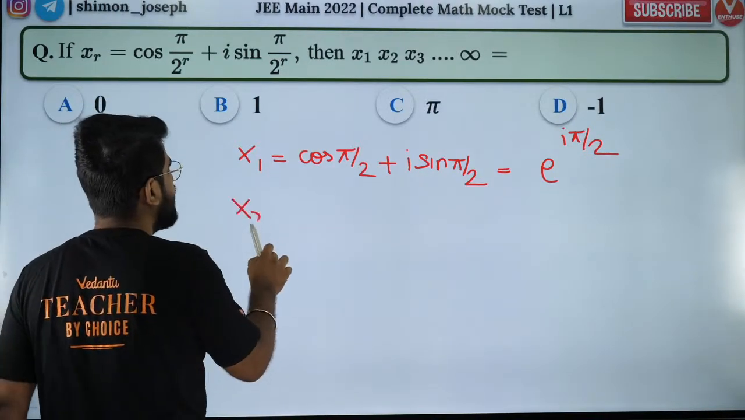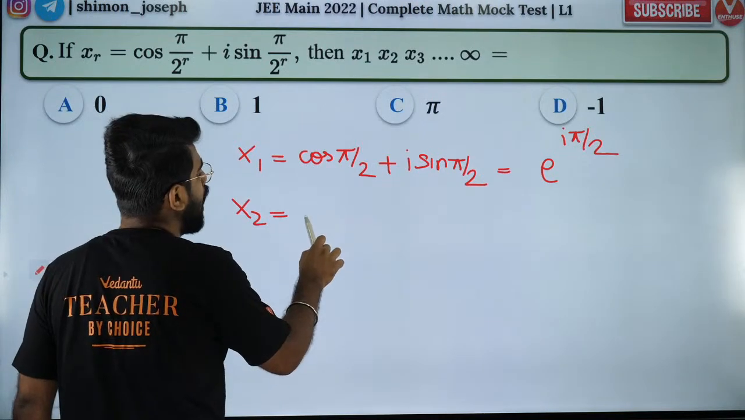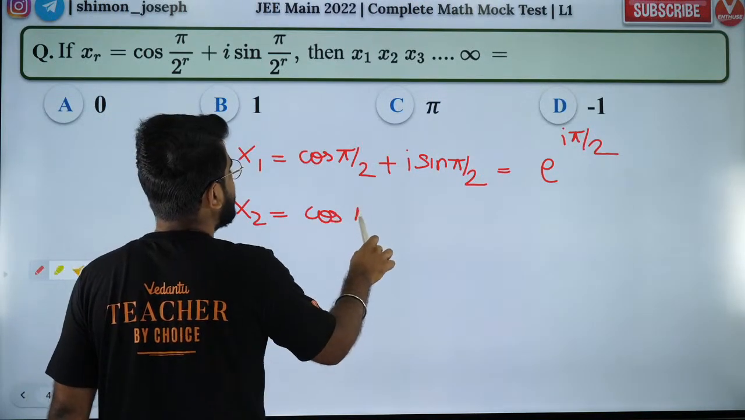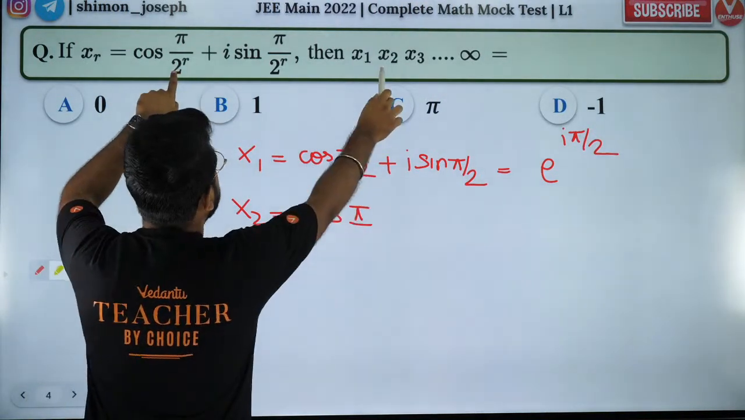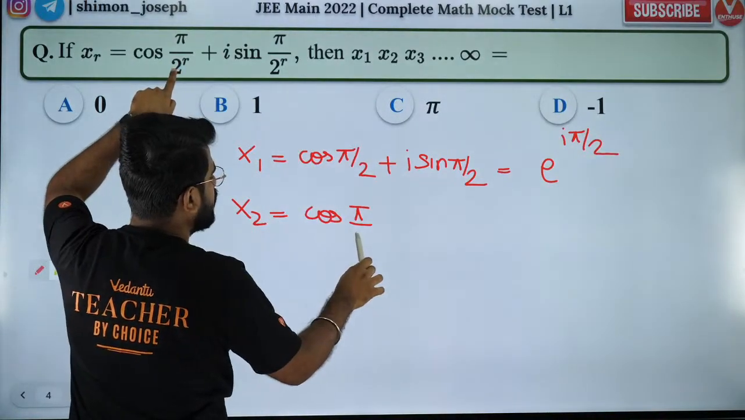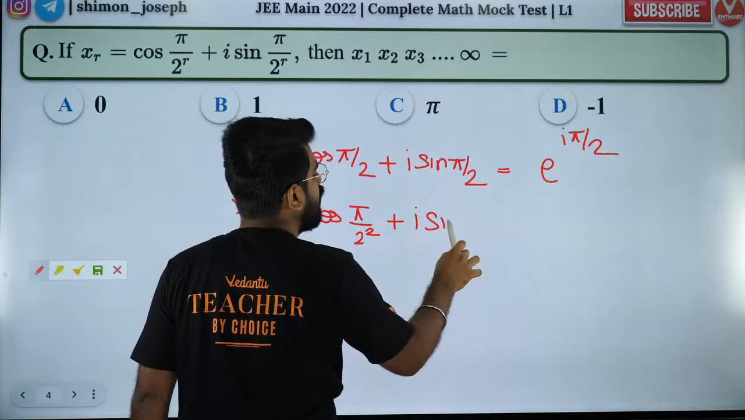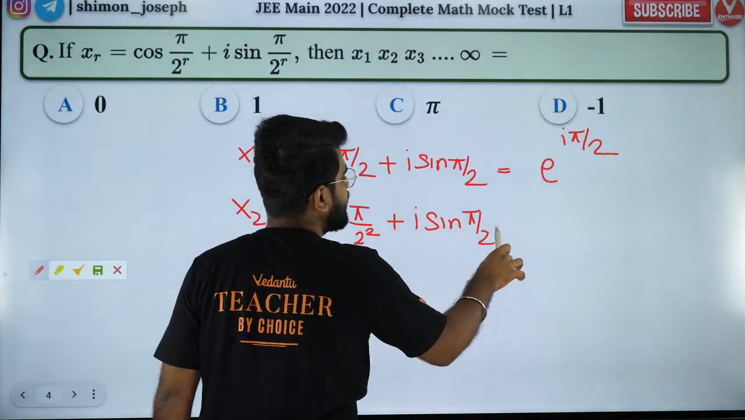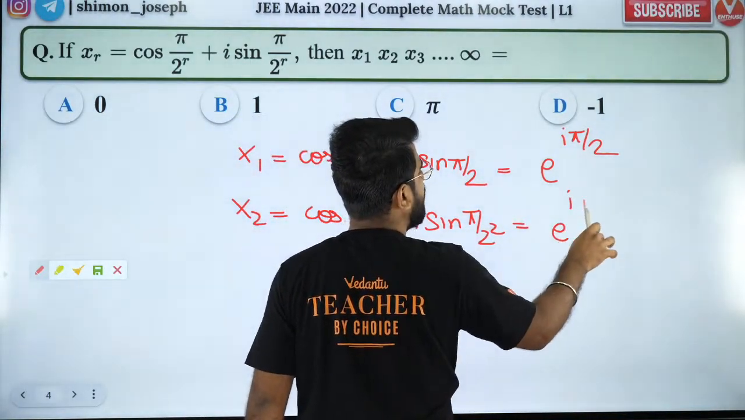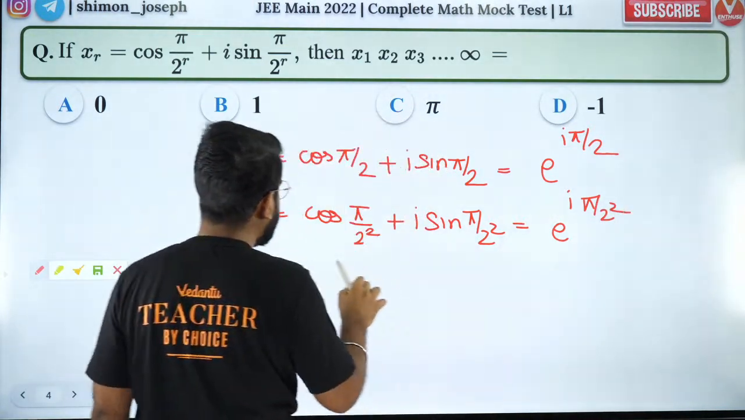Now what is x2? x2 is equal to cos of pi by 2 square, isn't it? Because if r is 2, it will be 2 square. So cos of pi by 2 square plus iota sine of pi by 2 square. Did you all understand it? So it will be e to the power iota pi by 2 square. So like that it will keep going.